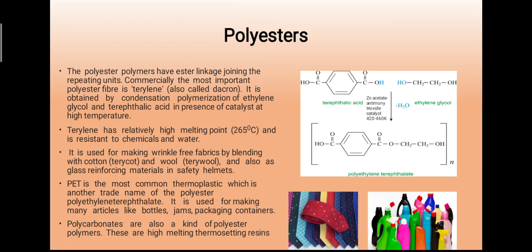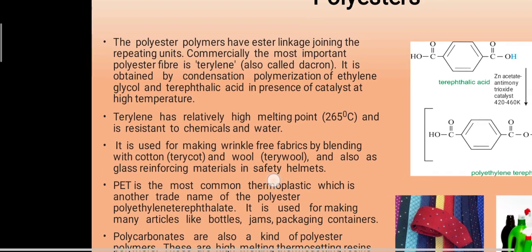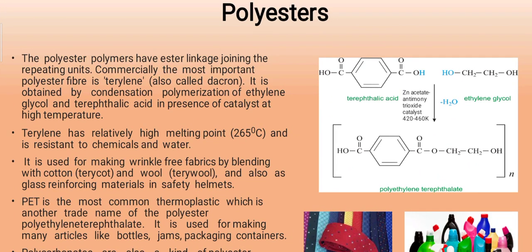Polyesters are the polymers which have ester linkage joining the repeating units. Commercially, the most important polyester fiber is terylene, also called Dacron. It is obtained by condensation polymerization of ethylene glycol and terephthalic acid in presence of catalysts at high temperature. Terylene has a relatively high melting point, around 265 degrees Celsius, and is resistant to chemicals as well as water.